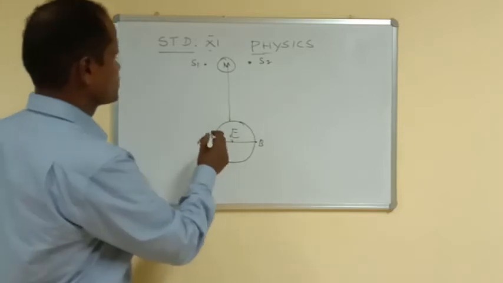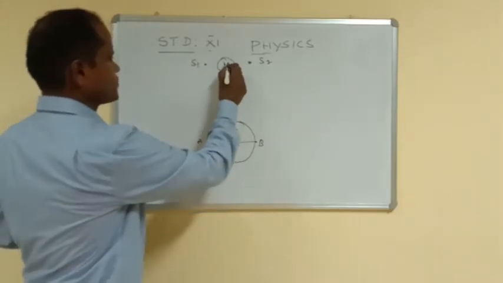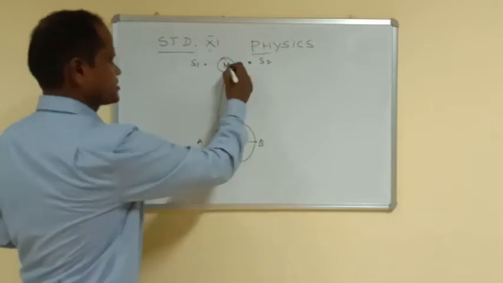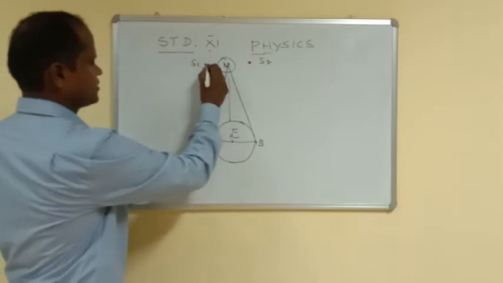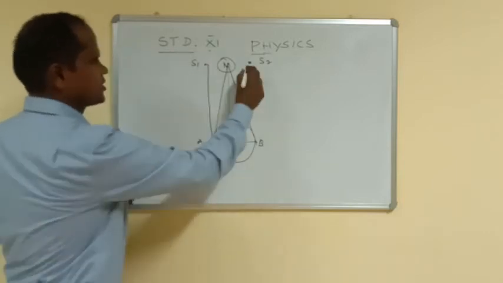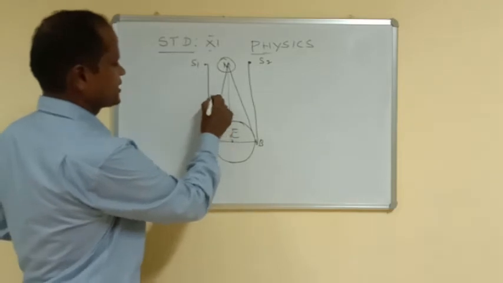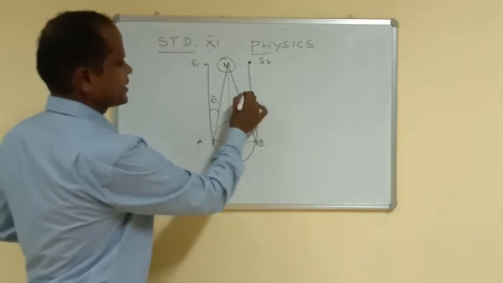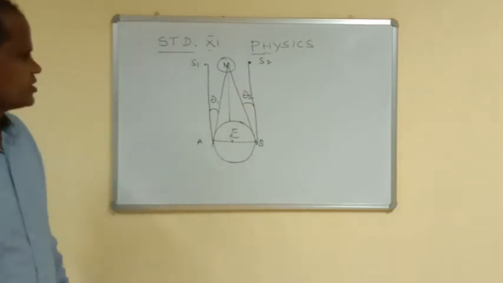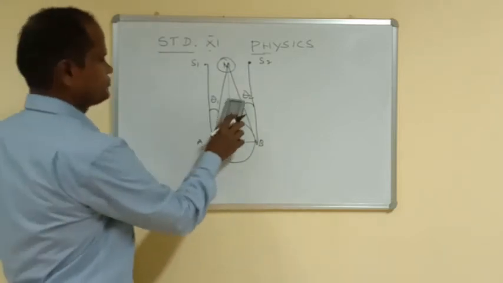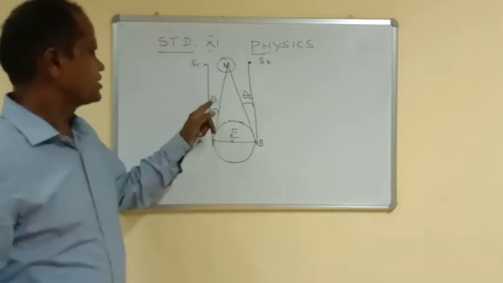Now join all these things like this. Here you can join this one, you can join this one. This parallax angle is theta 1, and this parallax angle is theta 2.